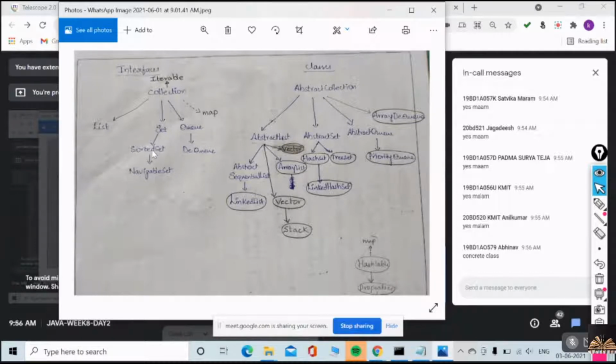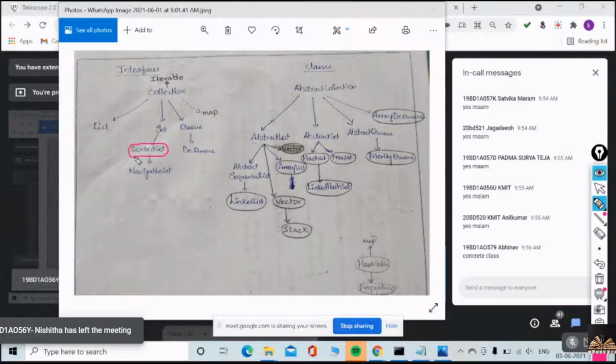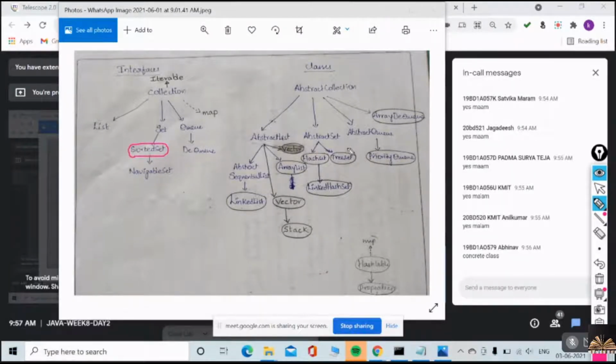Actually, it is the implementation of sorted set. Here there is sorted set. Tree set is the implementation of sorted set. That is, it is giving you an order. Tree set will give you a sorting order. Whenever you want any order of your elements, then you have to use tree set.